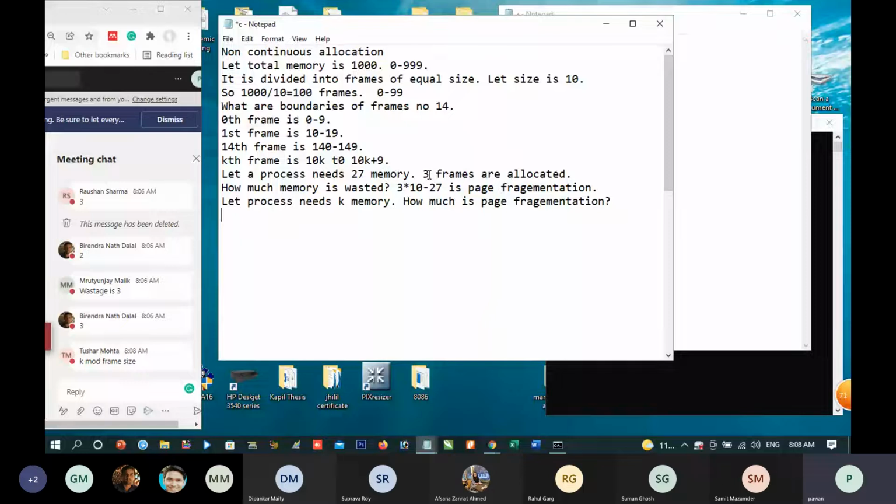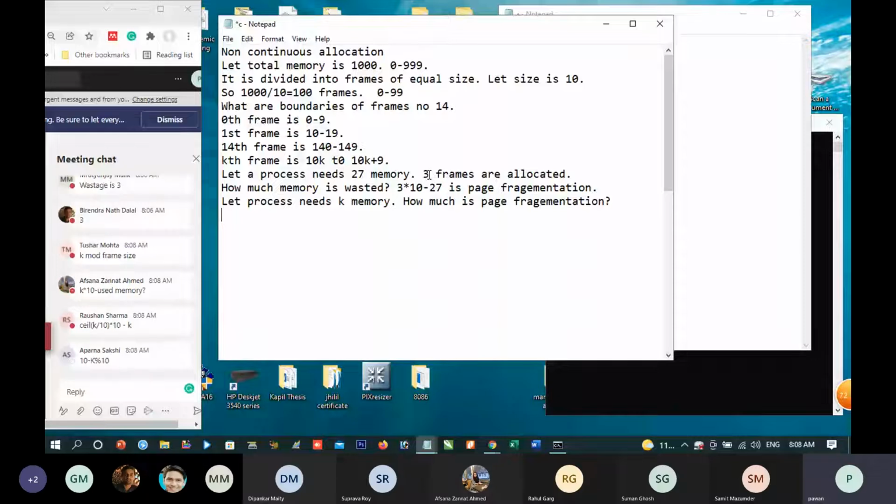K mod frame size is... what is K? Wrong.